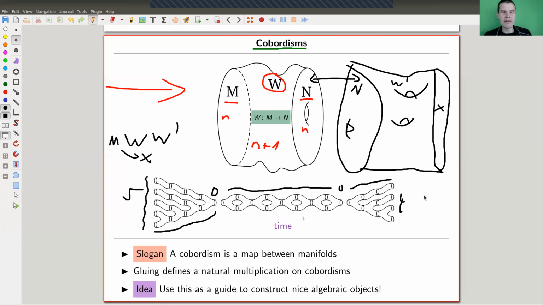So cobordism in topology is a manifold with boundary. The boundary is, again, a manifold. And you organize the boundary in such a way that you can think of it as a map from certain manifolds to certain manifolds. And that's a cobordism. And the nice fact about cobordisms is really this picture here, that you can easily compose them by just gluing along the common boundary. So composition here always gives you a natural multiplication structure on those pictures.